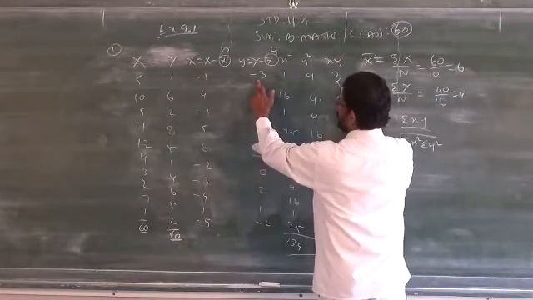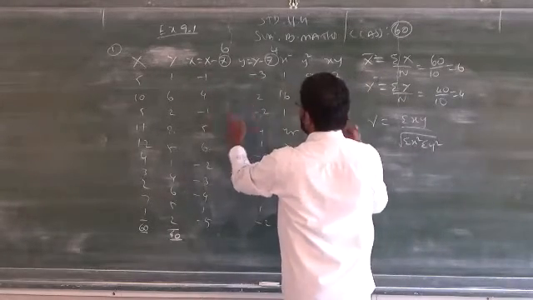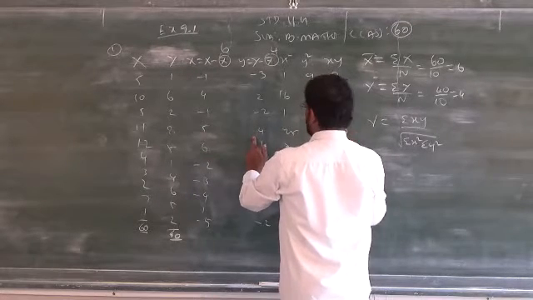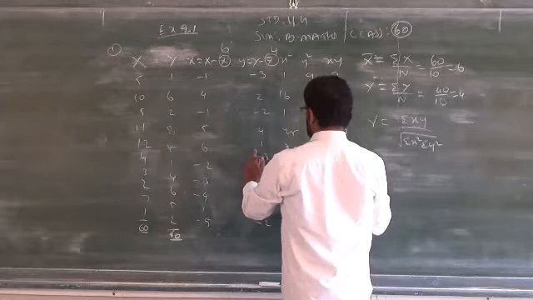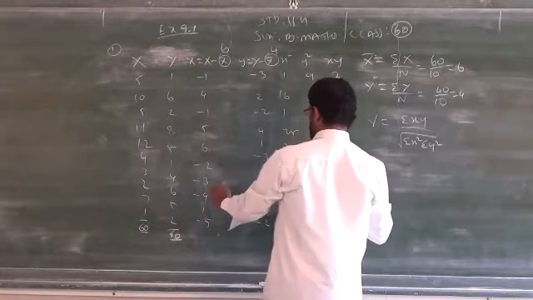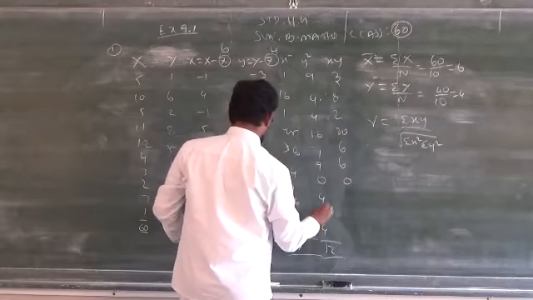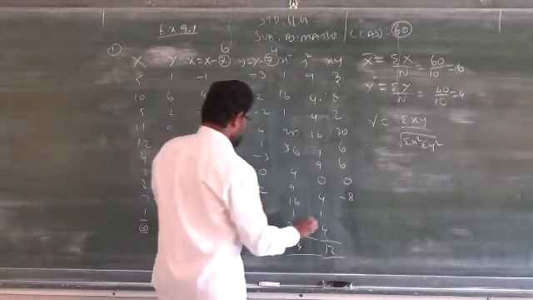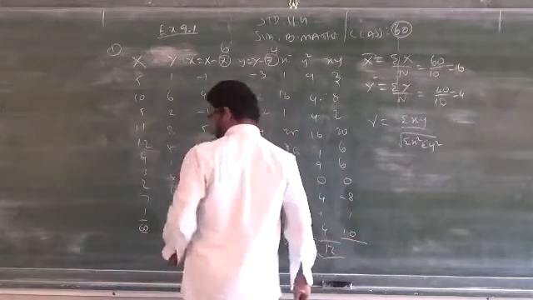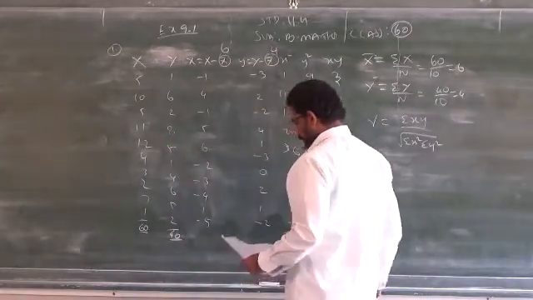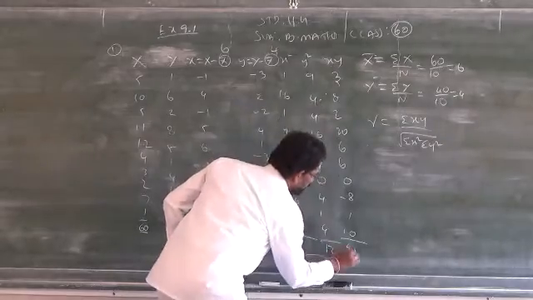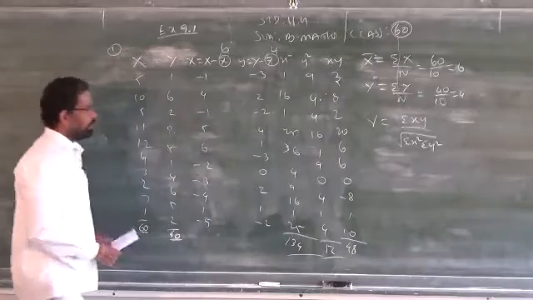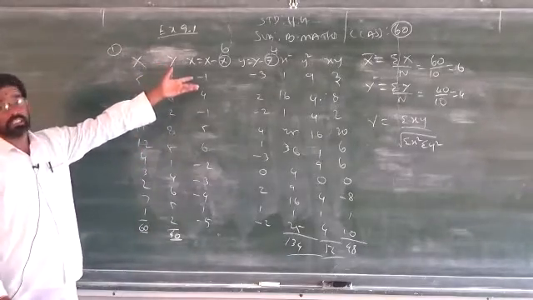So now you multiply small x and small y. 1 into 3, 3. 4 2s are 8. 2. 5 4s are 20. 6 1 is 6. 2 3s are 6. 0. 4. 4 2s are 8. Minus 8. 1 into 1, 1. 5 2s are 10. This total is 48. Please check your total and do it. Clear? So I completed the tabular column by using the mean x bar.